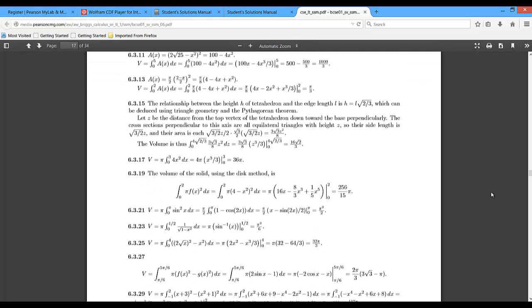And let's look at number 19 in section 6.3. The back of the book will just have the answer. This at least gives a little bit more detail, the step-by-step solution. Is it going to show every single step? No, because it would be way too many pages long.